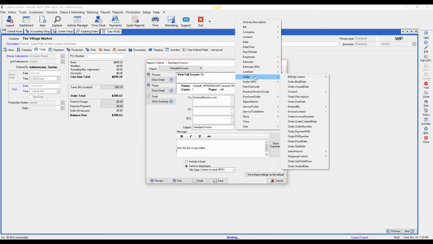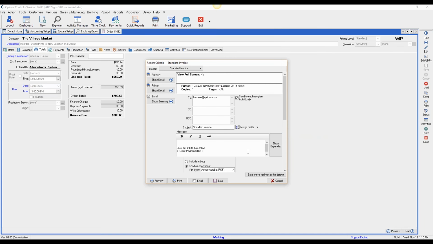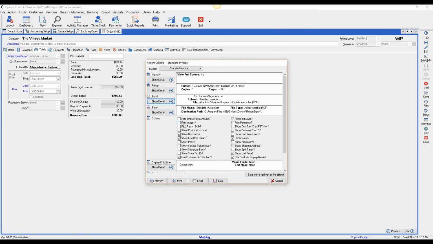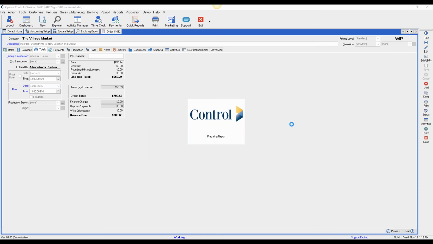It'll make sense. So if I go in and I add this order.payment URL, that's a merge field. That's going to display the URL. You'll see it whenever I send the email. So the one thing that changed with the standard invoice is you have this option right here, hide online payment link. You're going to want to uncheck that because you want it to display. And then I'm going to email it to myself. I'm going to open my email on the other screen and pull that over to show you guys.